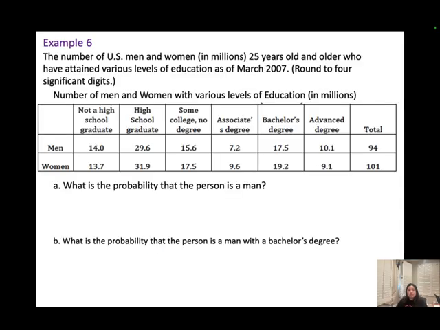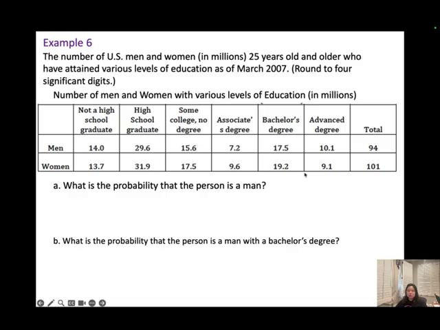Okay, example 6. The number of United States men and women in millions, 25 years old and older, who have attained various levels of education as of March 2007. Give answers to 4 significant digits. The table shows the number of men and women with various levels of education, like men who are not high school graduates, or men with an advanced degree.